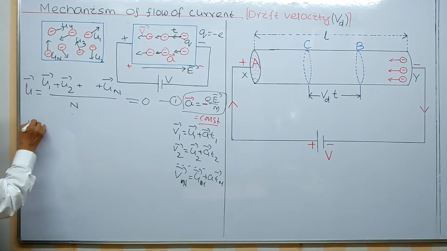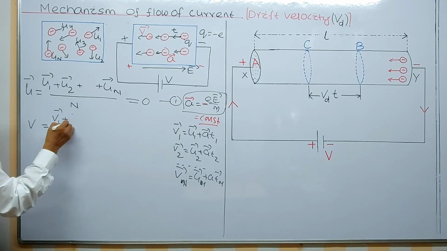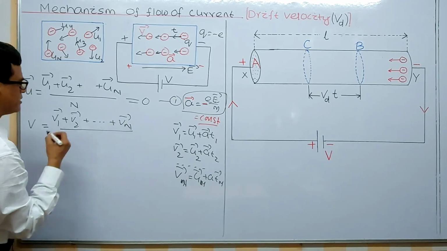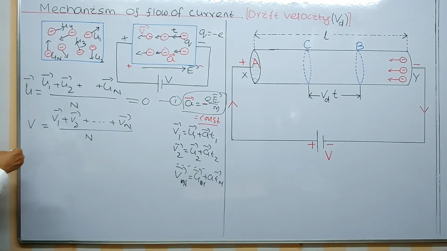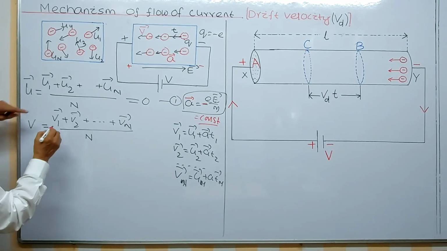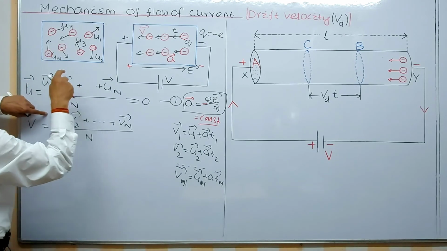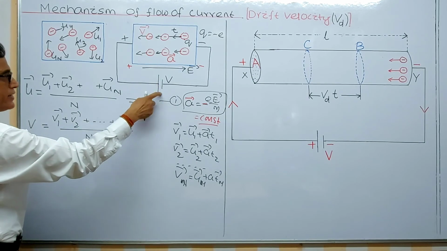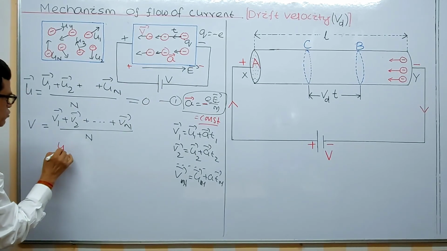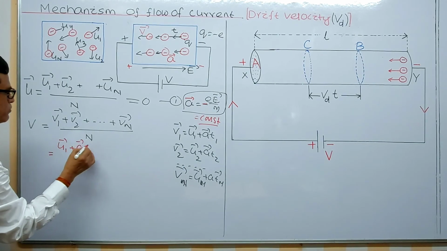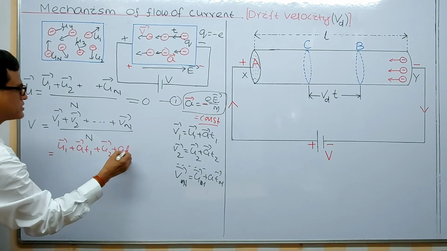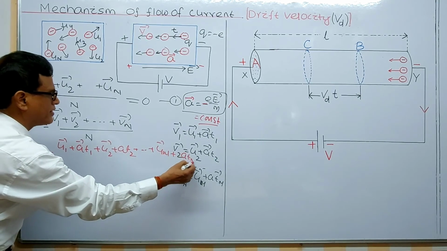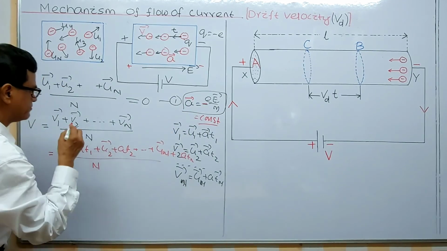Now the final velocity is v1 plus v2 and so on; I am calculating the average final velocity. Remember, average final velocity cannot be 0, divided by n. Here you can substitute: I am calculating the average final velocity of an electron. Average velocity of an electron initially is 0, but finally I am calculating it due to the application of this battery which creates an electric field. v is equal to u1 plus at1 plus u2 plus at2 plus dot dot un plus atn, like this you can write, whole divided by n.